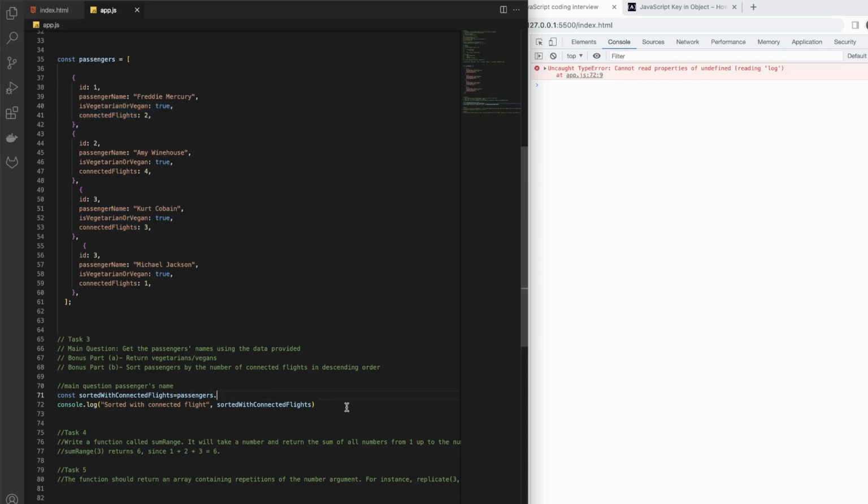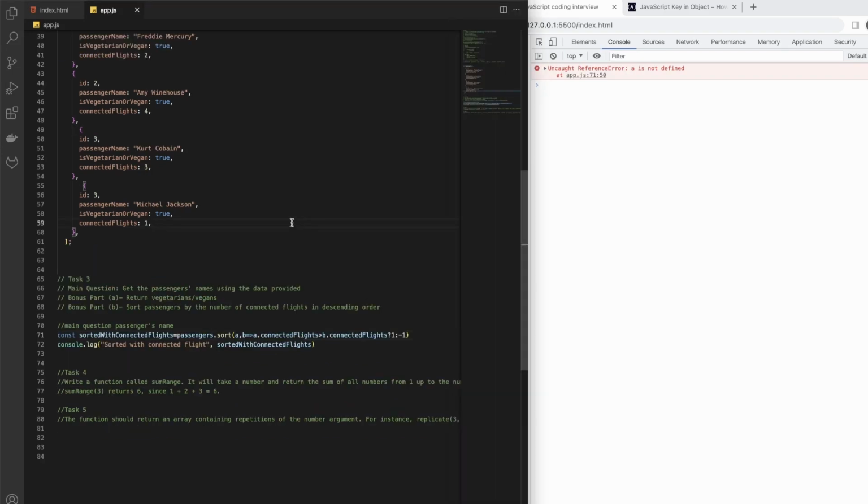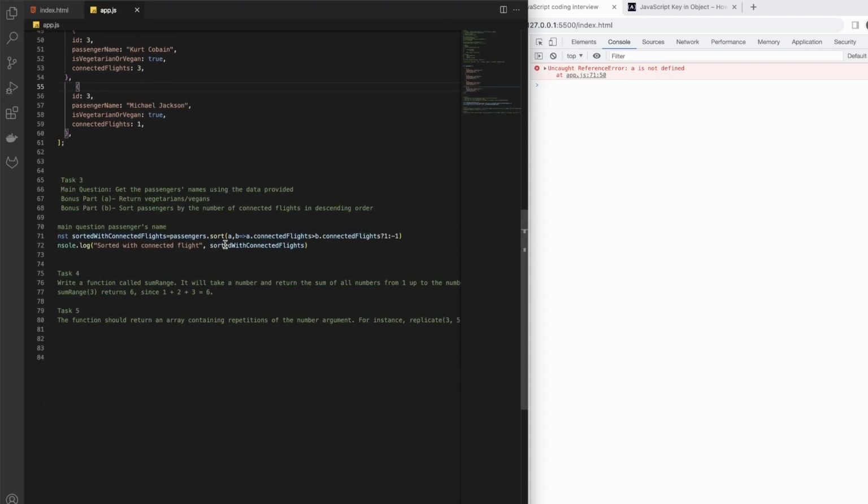So let's start here. So passengers dot sort, and then we can always have 2 values here, A and B, and then what we want is A dot connected flights. If that's greater than B dot connected flights, if that's true, we return 1, otherwise we return -1. Seems like we are getting an error, reference error, A is not defined. Okay, so let's just do it like this, and let's save it, and voila.